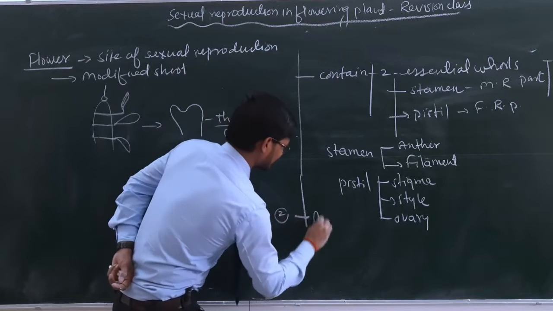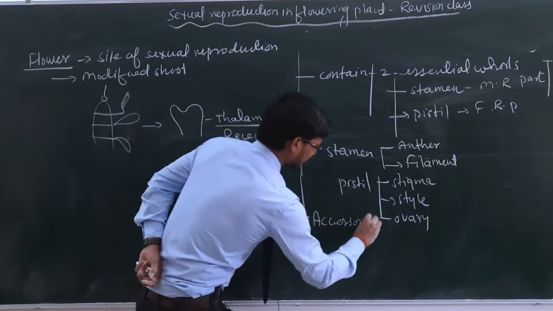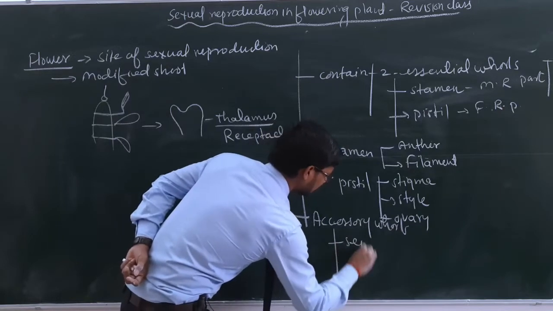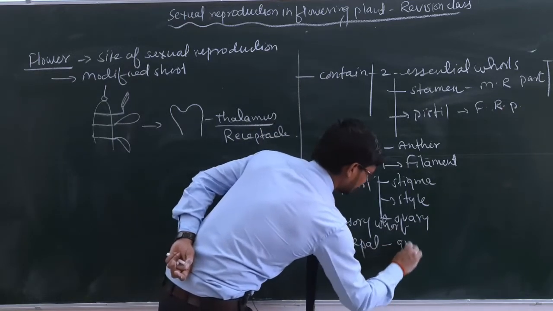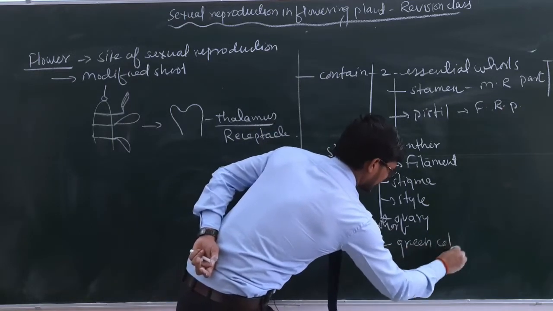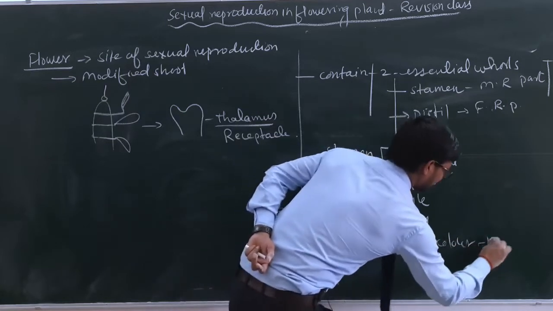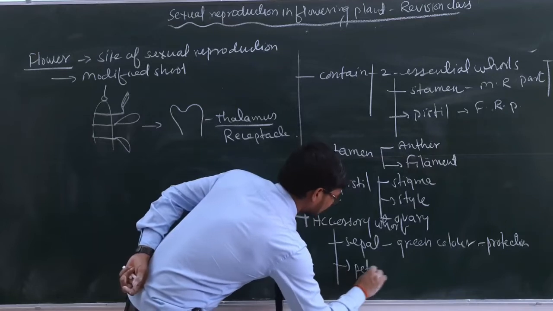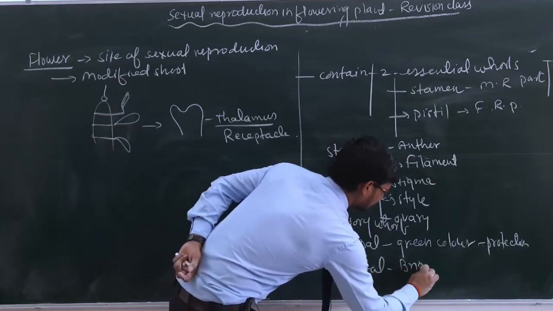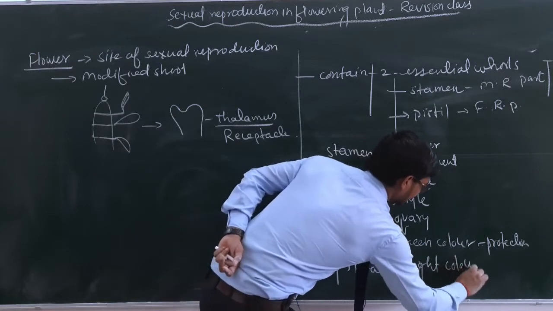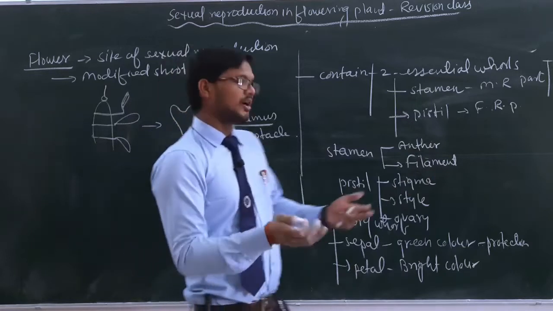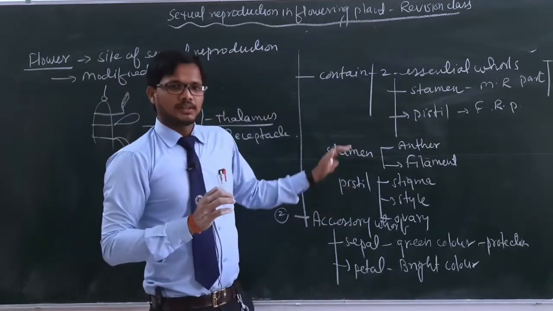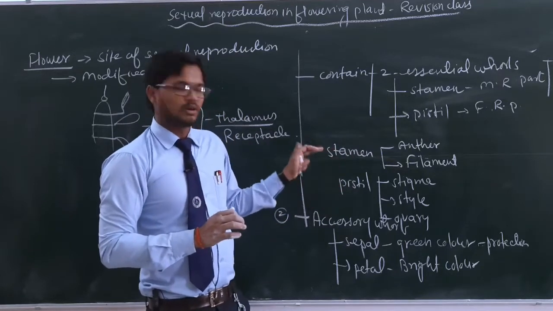Now we will discuss accessory whorls. In accessory whorls we will discuss the sepal. Sepal is usually green in color, and in general we can write that it is responsible for protection. And the last one is petal. Petal is the bright colored portion. And why is it bright colored? To attract insects for the pollination purpose. So all these were the essential and non-essential whorls of a flower.